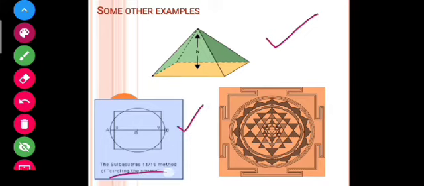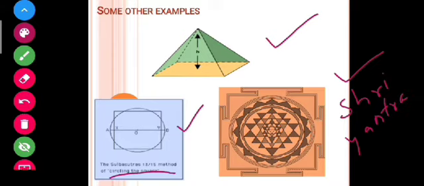This is a method of circling the square, which is also an application of geometry in ancient times. This example is of the Sri Yantra, also mentioned in your NCERT, an important geometrical figure used in ancient times. So these are some examples of geometry in real life.